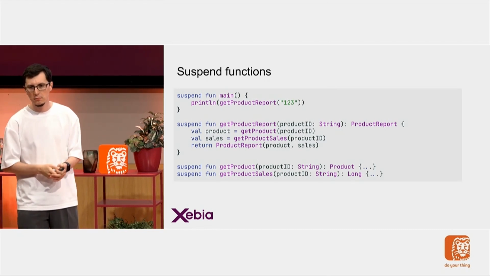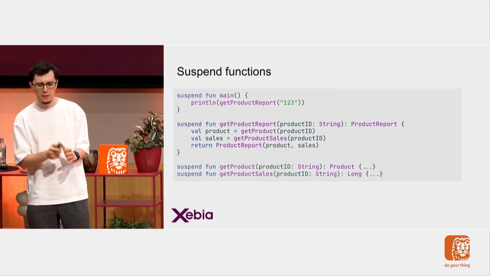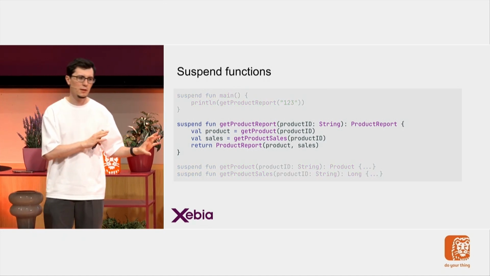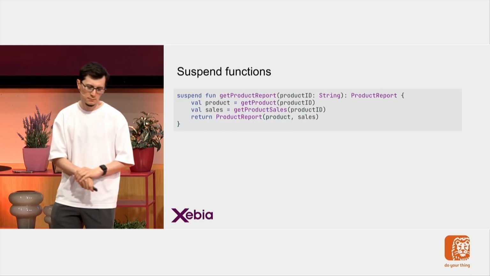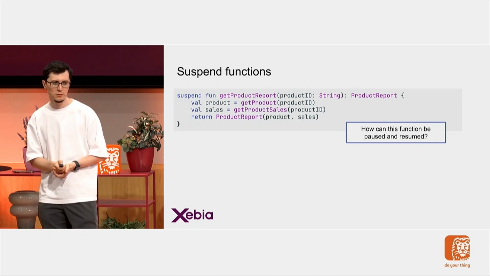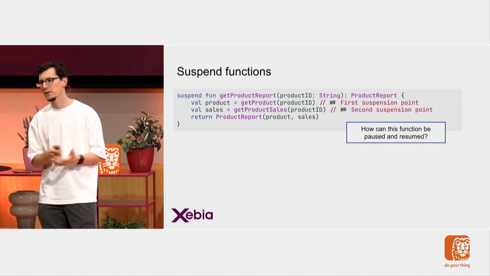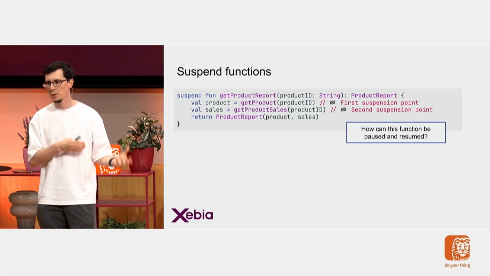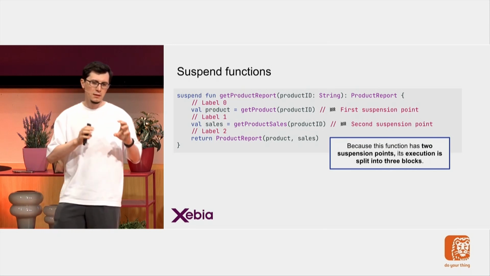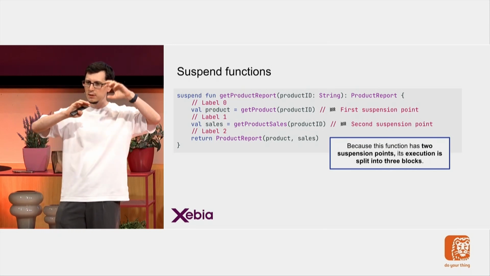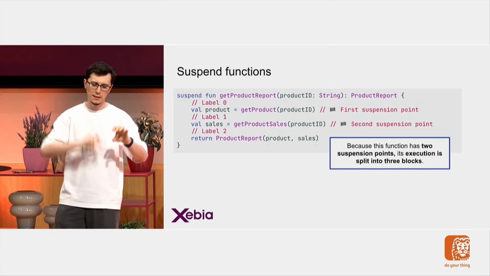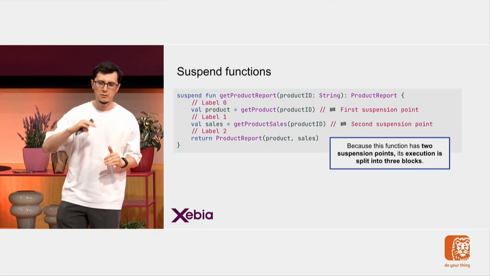Again, just reminding our example, but here I will be mostly focusing on the get product part. Other parts would look similar, but it's better for us to just focus on one part. So the question is how this can be paused and resumed. I know that it has 2 suspension points, so it means that my function will be paused and resumed at these points. And it also means that these 2 suspension points actually split my function into 3 different executable blocks. So that's important, 3 different executable blocks. And I will call them label 0, label 1, and label 2.